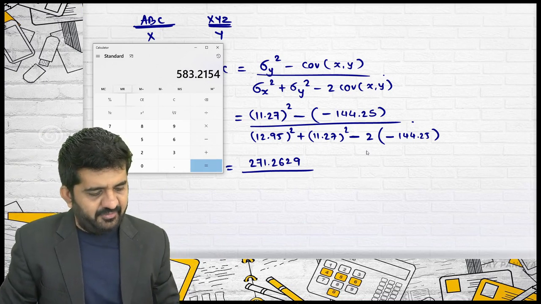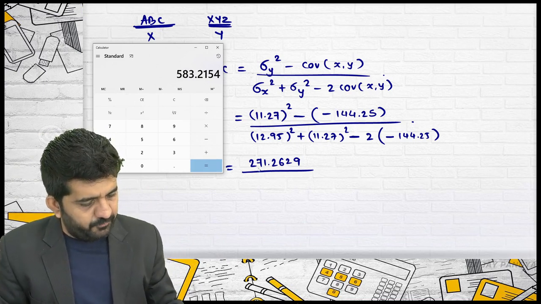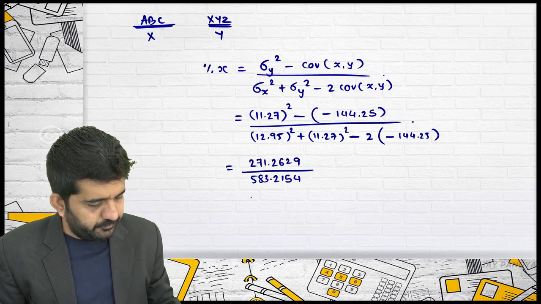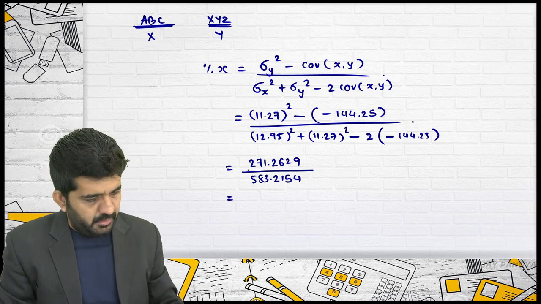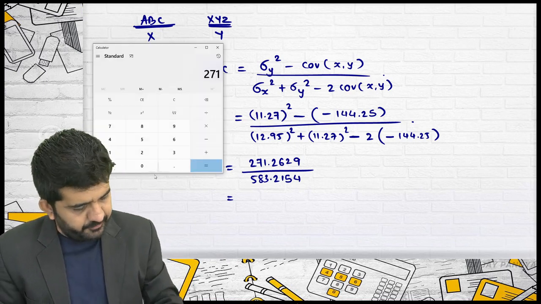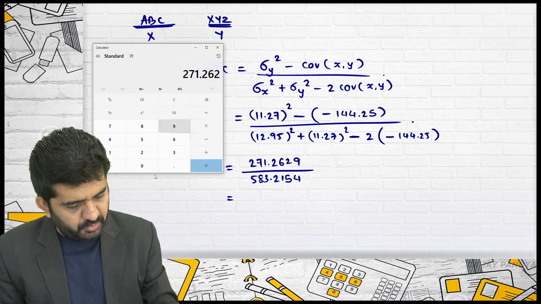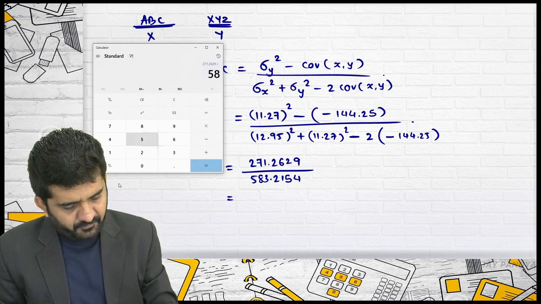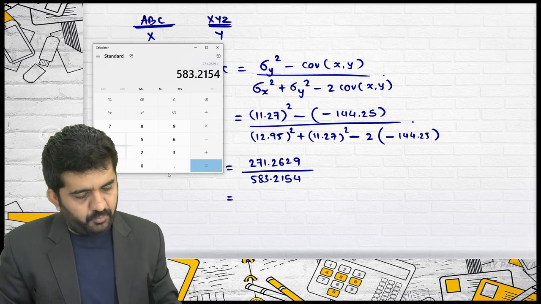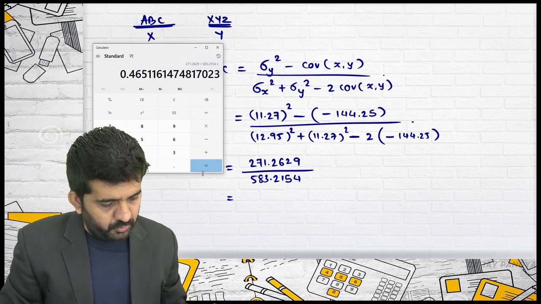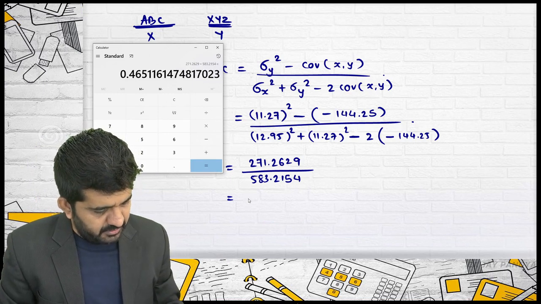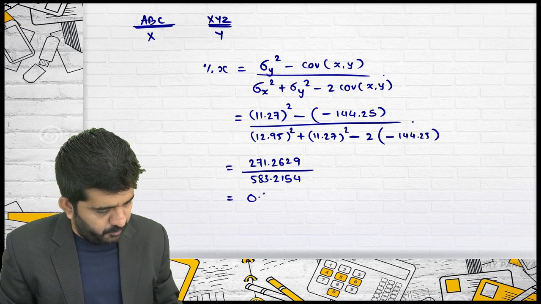MRC is 583.2154. The answer is 271.2629 divided by 583.2154, which is 0.46 or 0.47 approximately.